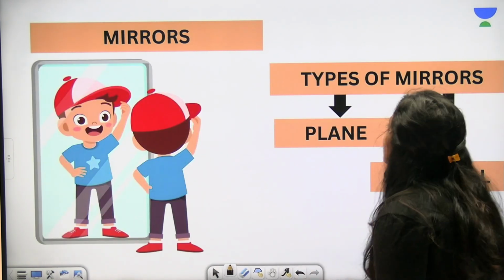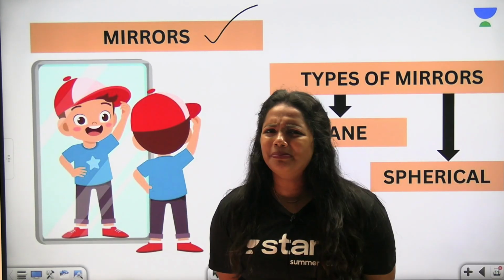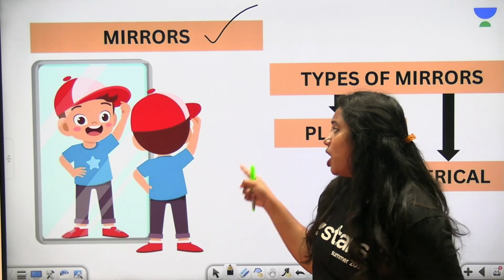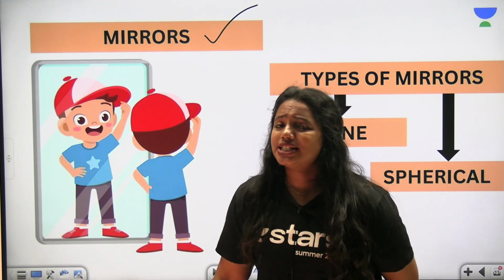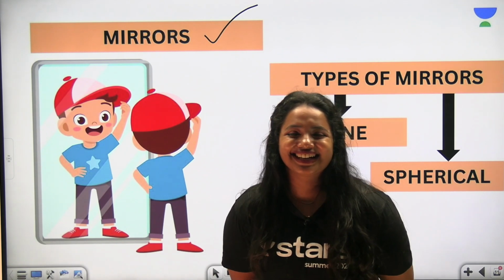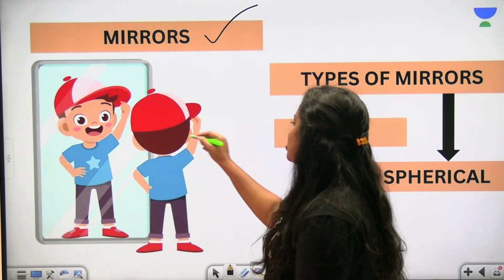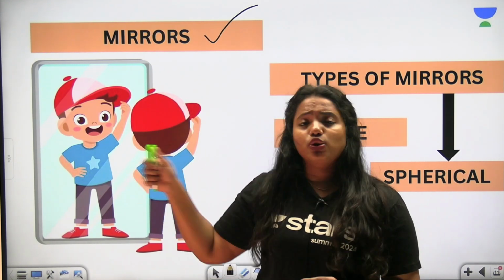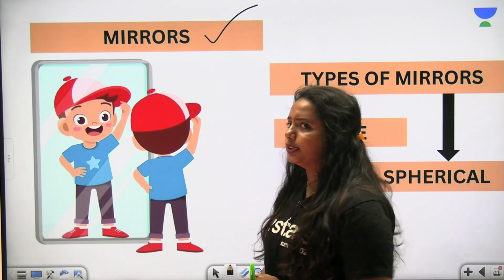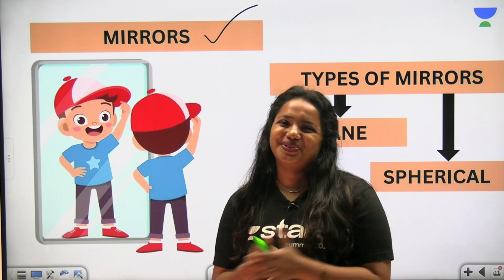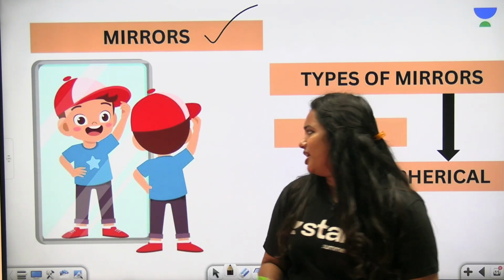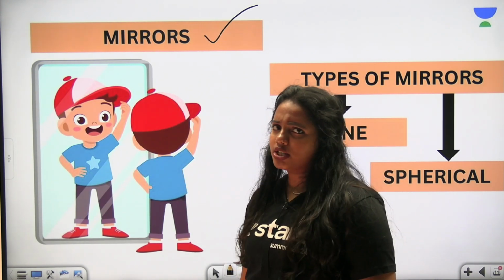And now what we are going to learn is all about mirrors. So what are mirrors? We need to learn about it. You can see that Arun is looking into the mirror and he is able to see his image, right? Yes. And what kind of image is it? Can you please guess? Okay, let me break it down for you. Arun is looking into the mirror and he can see his image there. How is it possible? Of course, because we are all familiar with plane mirrors, right? Yes. And what kind of image has been formed?